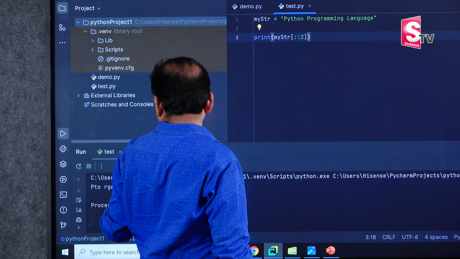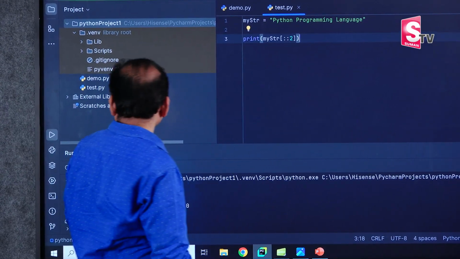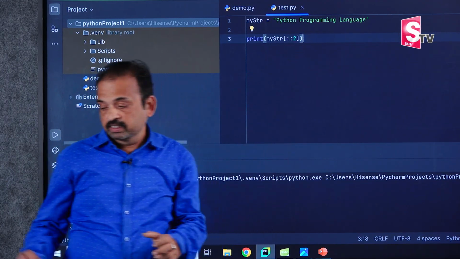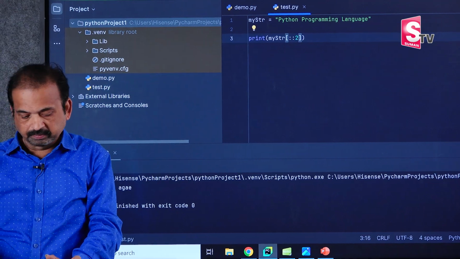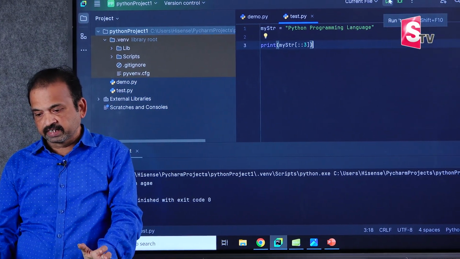Next is P. P will skip R, O will skip G, like that. Every second character it will print. If you give 3, every third character it will print.